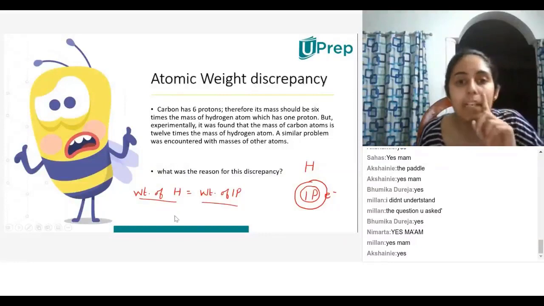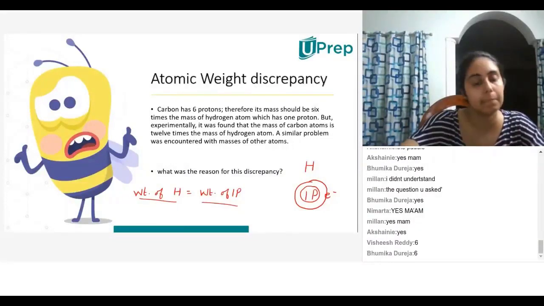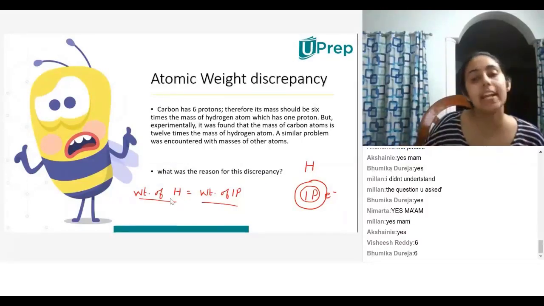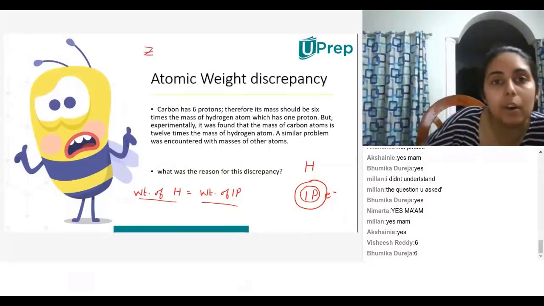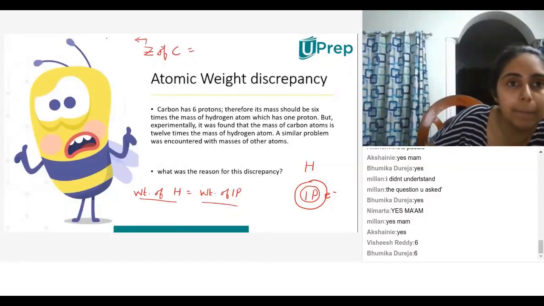Okay. So now that you agree that weight of a hydrogen atom is equal to weight of one proton, what is the atomic number of carbon? Can you tell me what is the atomic number of carbon? 6. Very good, Bhumika, Vishesh. So the atomic number of carbon is 6, and by the way, this is the symbol for atomic number.